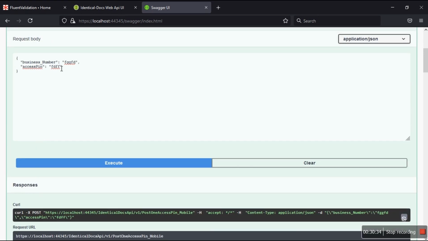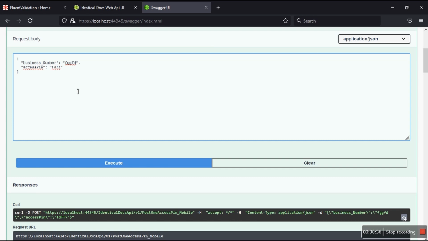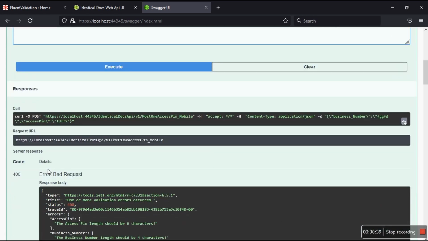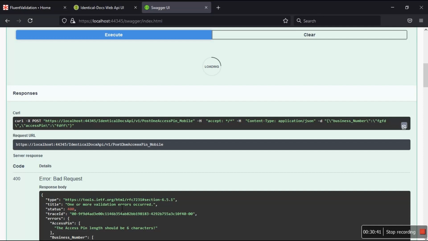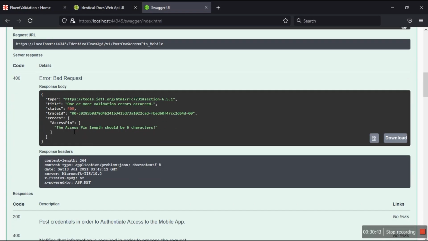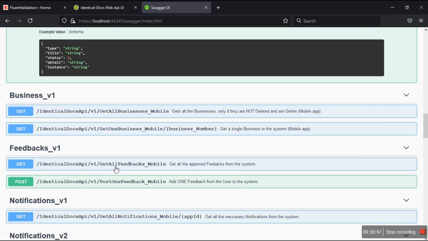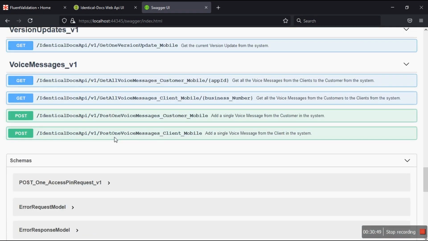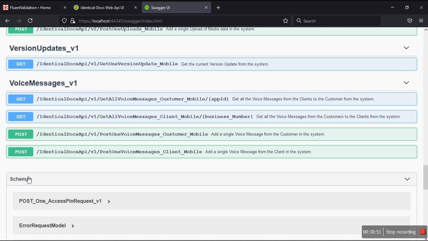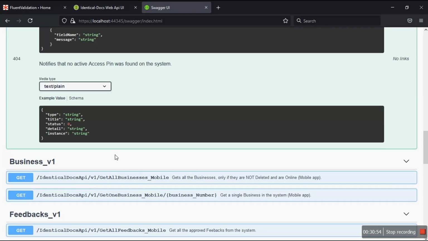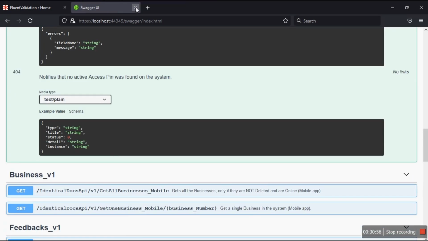Wait, I was looking for business number to be 4 characters. There we go. Business number is going to be satisfied, and only access pin is going to be problematic. So I did this for all my endpoints, my controllers. Okay, so now you know.